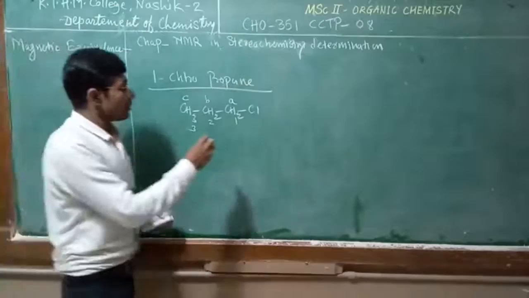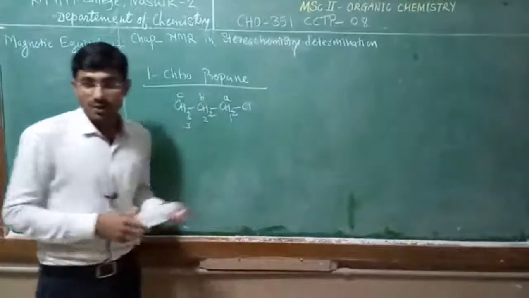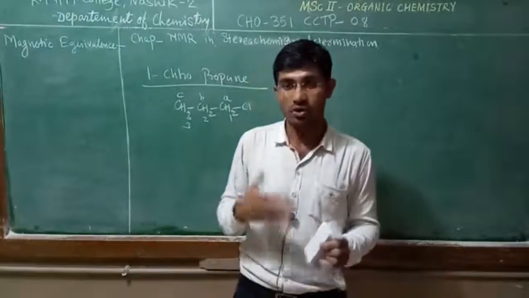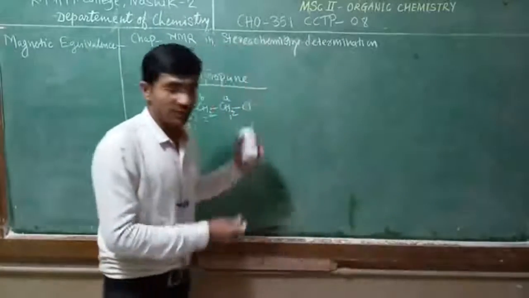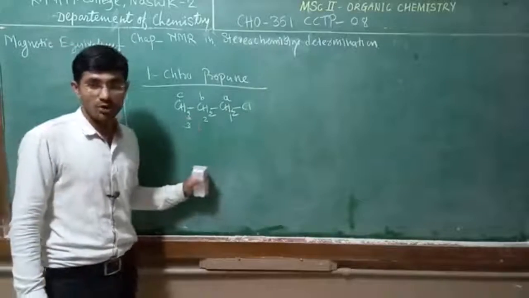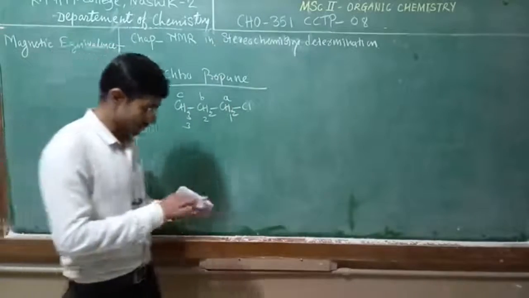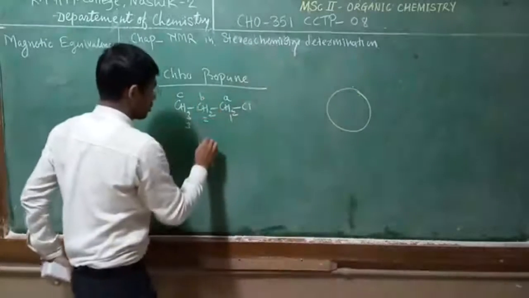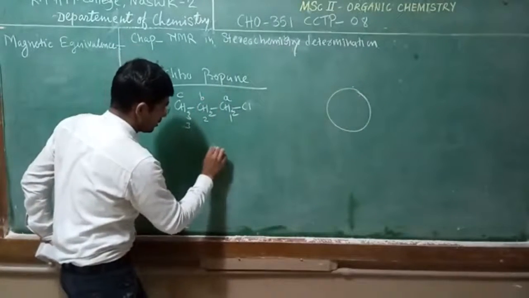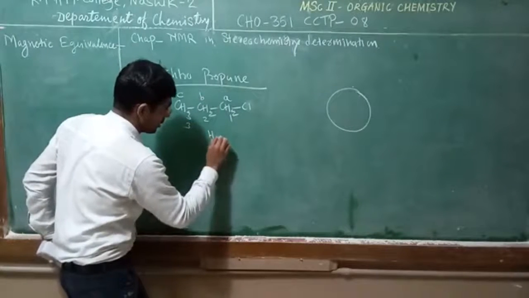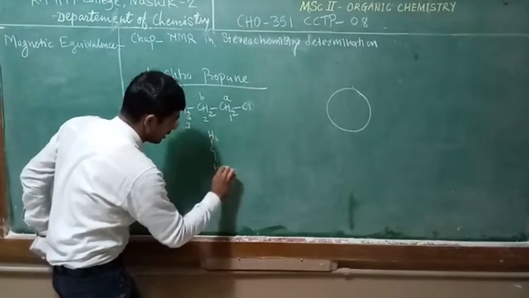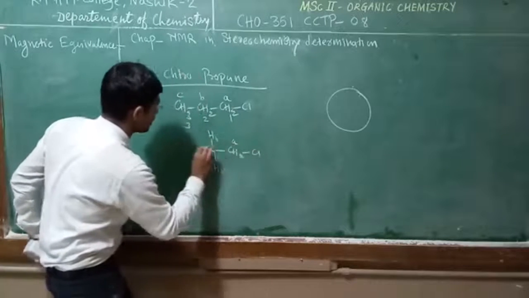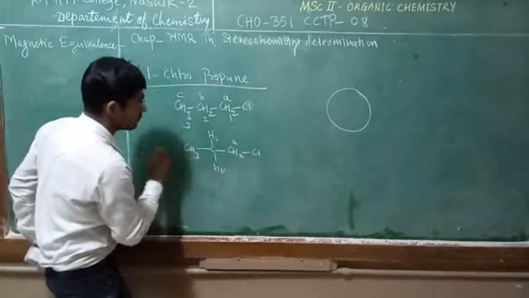Suppose in this compound we stop the carbon-carbon free rotation at low temperature. At that time the conformation of this compound is locked. If you give the notation, suppose Hb and Hb dash, this is the A proton, this is the methyl proton.